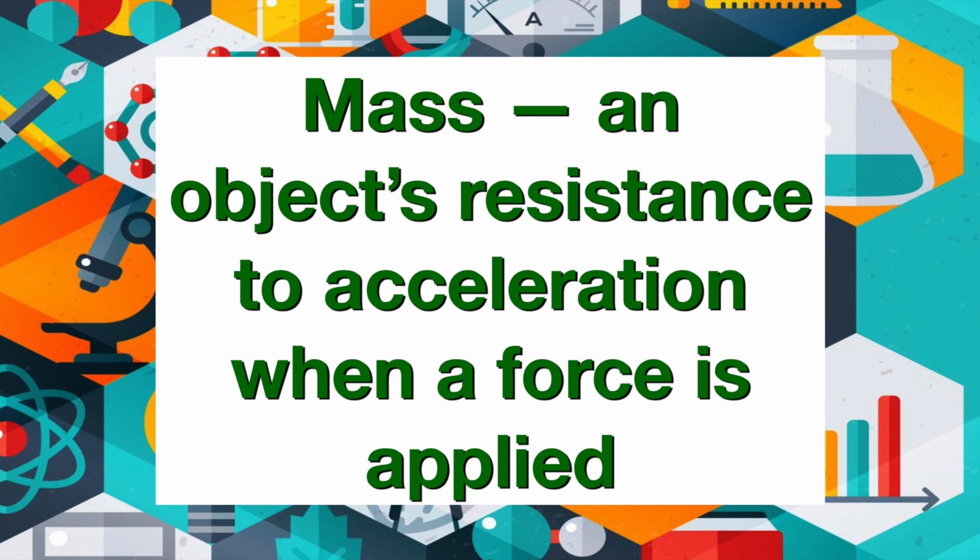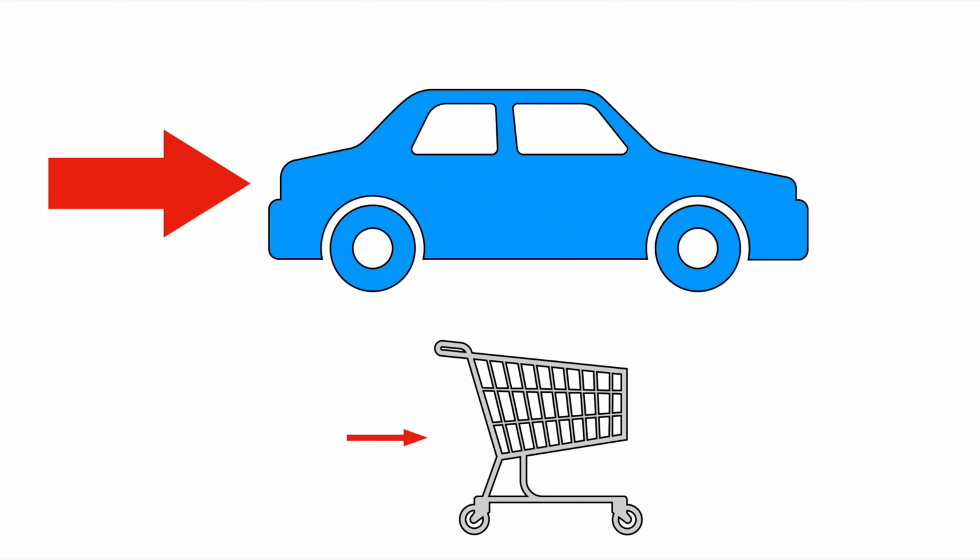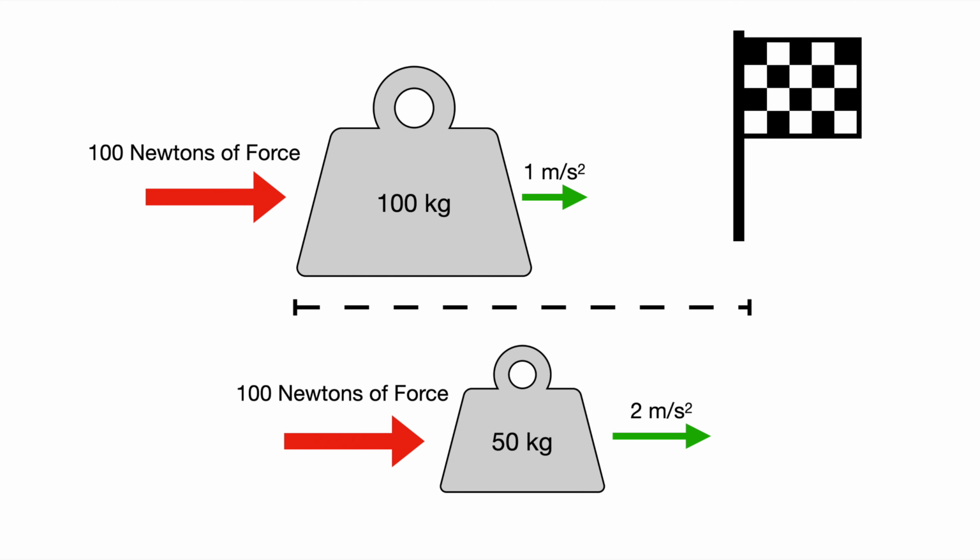There's a second definition of mass, which is the resistance to acceleration when a force is applied. This is yet again a direct result of how much matter a material is made from. It's harder to push a car than it is to push a shopping cart, because the car is composed of a much greater amount of matter, meaning it has much more mass. If you have two identical substances, but of different weights, and you apply the exact same force to both, the heavier object will move less distance in the same amount of time.